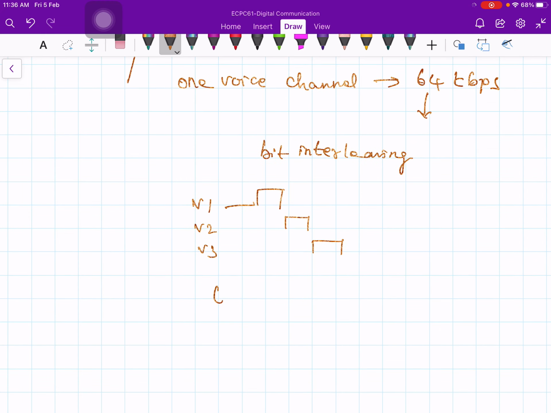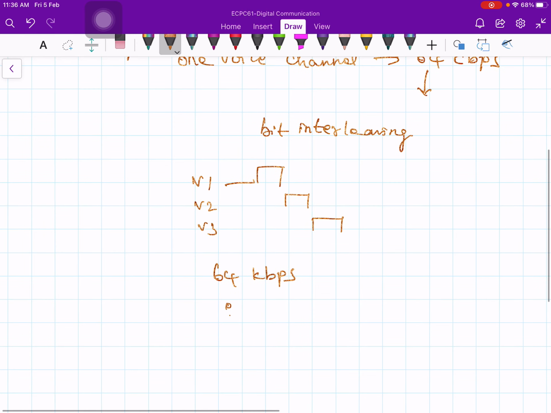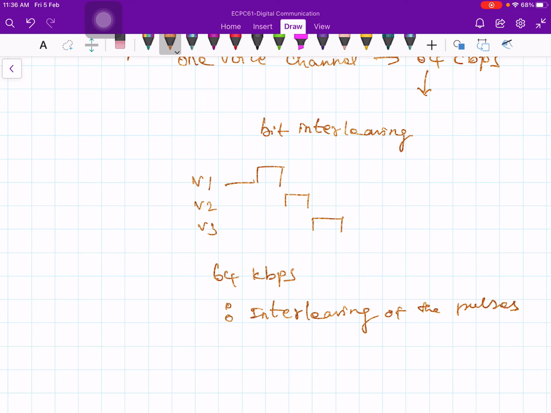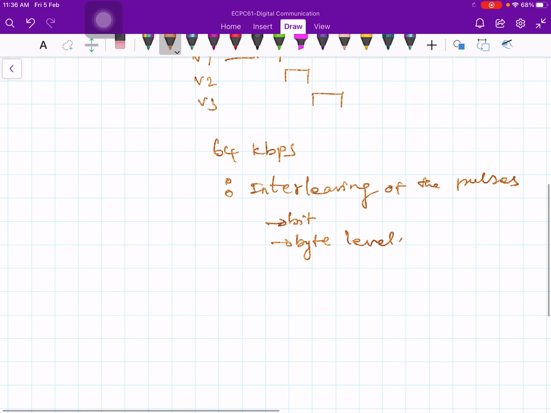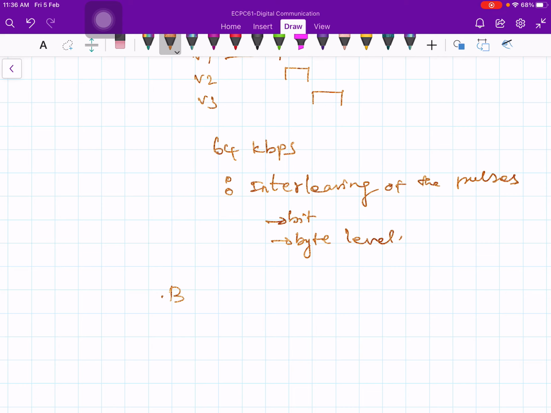So basically you have 64 kilobits per second for one voice channel. In this we are going to employ interleaving of the pulses. This interleaving can be done at the bit level, byte level or word level. Now let us take a small example, and then we will understand how this basic time division multiplexing technique is done.